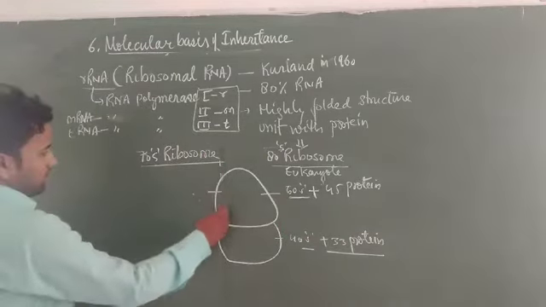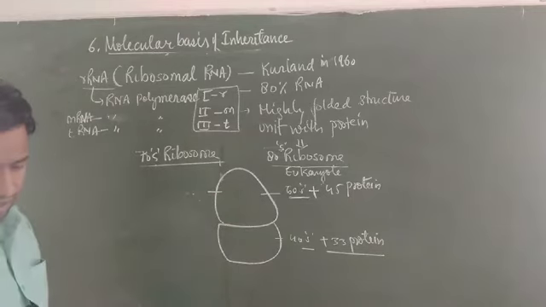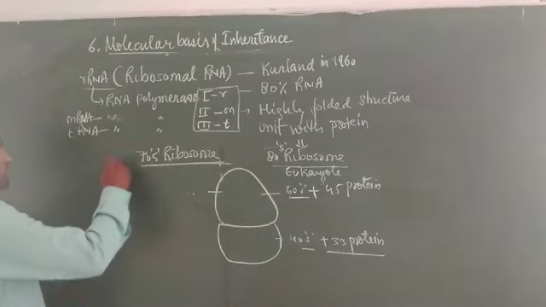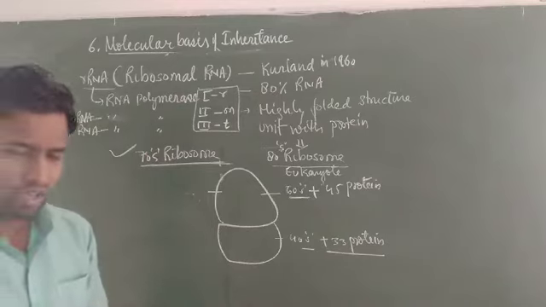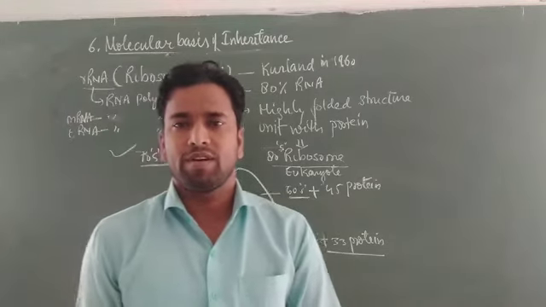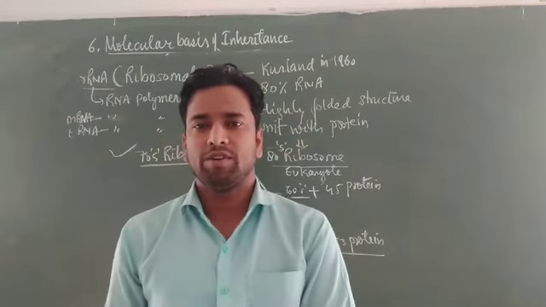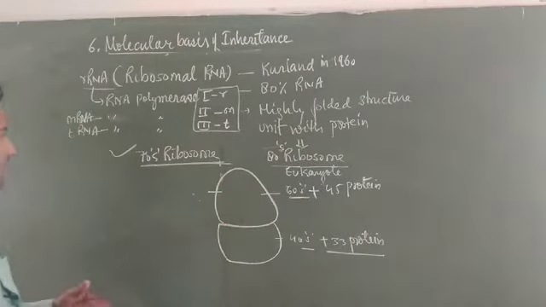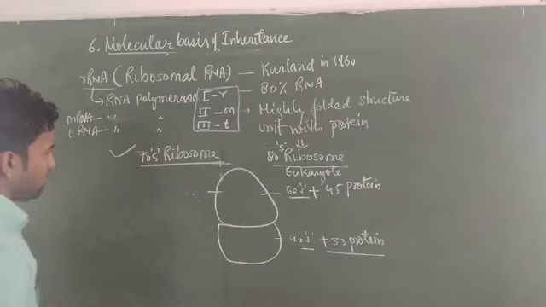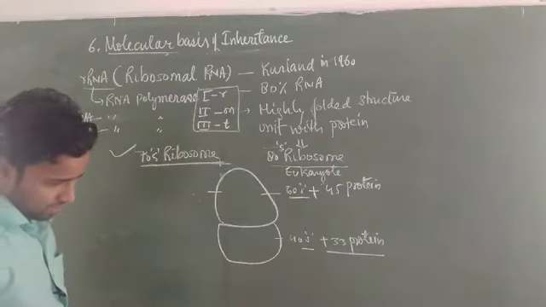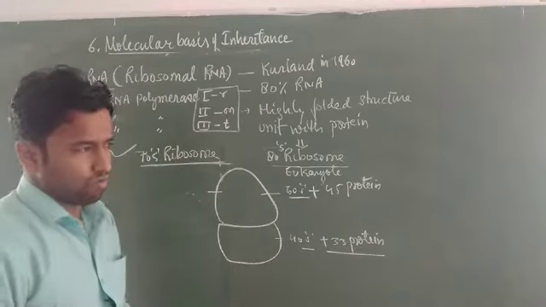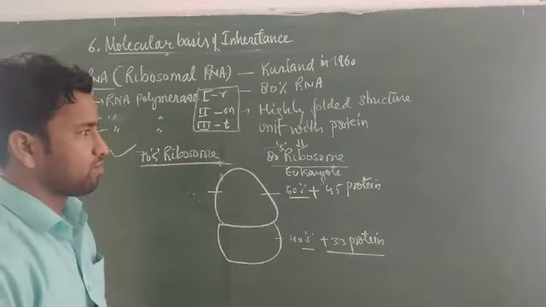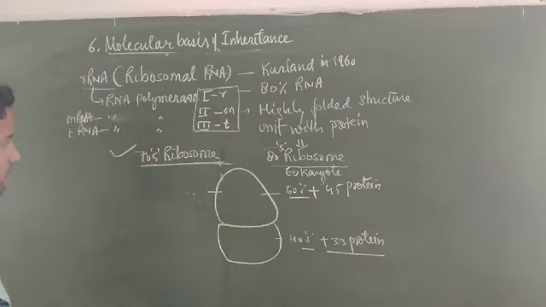Now the 70S ribosome is found in prokaryotes like bacteria and several other prokaryotes, which directly or indirectly contribute to protein synthesis. The ribosome especially helps in protein synthesis because it provides a site for mRNA, where tRNA comes taking amino acids and they join there and form proteins. Generally this happens in ribosomes. The ribosome is the main site of protein synthesis. In class 9th and class 11th, at the time of discussion of the ribosome, you were told that the ribosome is one of the important protein factories that synthesize protein in the body.